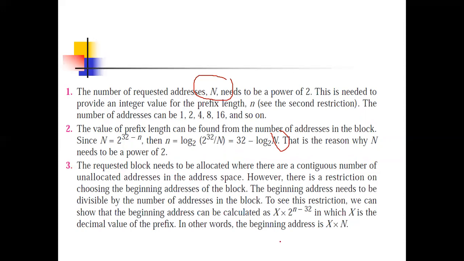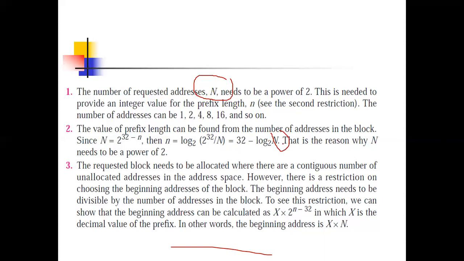In short, whatever addresses you are taking should be divisible by the total number of addresses. Whatever addresses we are taking as the first address or last address, that should be divisible by this total number of addresses. So of the 3 restrictions, 1 is power of 2.